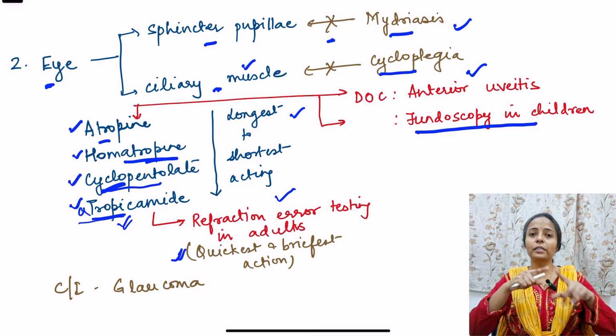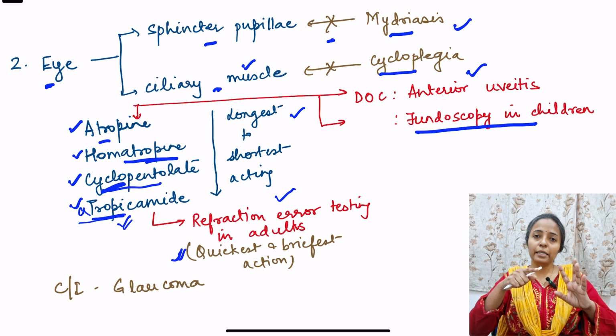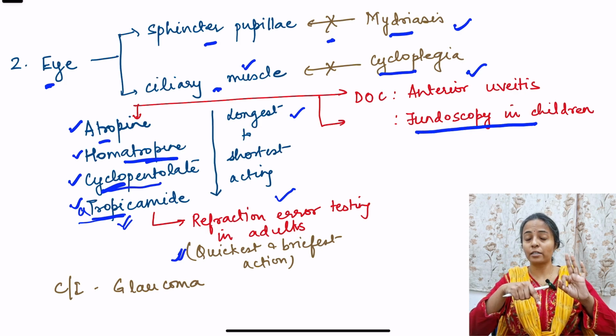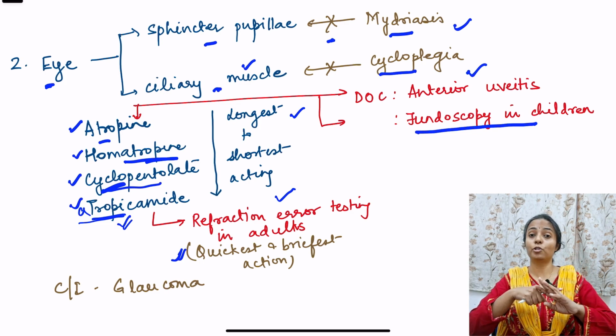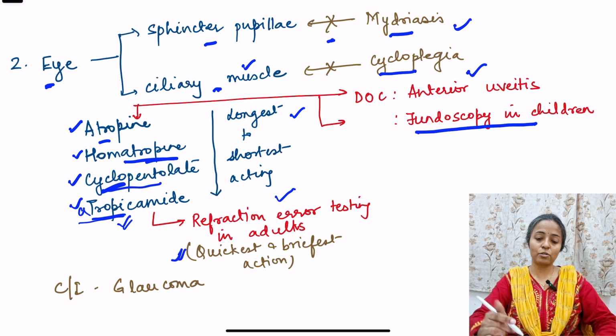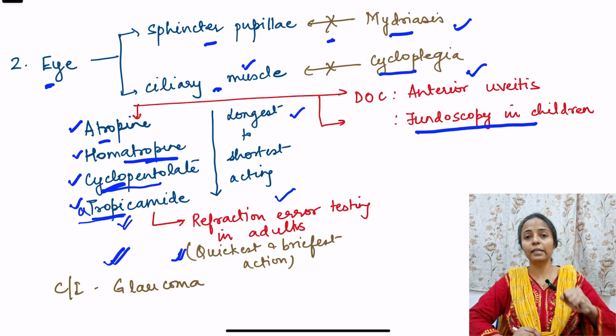So it is important that the pupil is dilated. However, sometimes if there is dilation and also ciliary muscle relaxation occurs, then it can precipitate increased intraocular pressure in susceptible individuals. Okay, so it cannot be used in the elderly because it can precipitate glaucoma. So you see that anticholinergics are contraindicated in glaucoma. They should not be used.